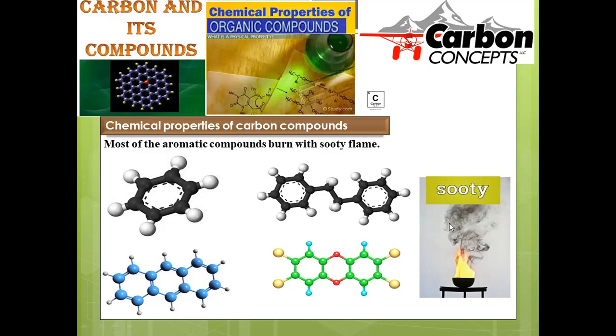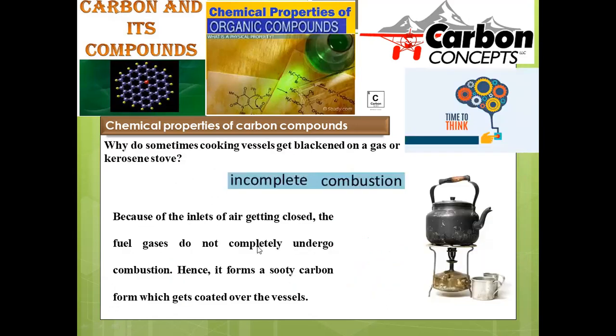So sooty flame generation is the characteristic property of aromatic organic compounds. If you are getting such soot over the flame, you can clearly identify the given compound is aromatic in nature. It's the simplest test to identify whether the compound is aromatic or aliphatic. This is a system where a large number of carbons are consolidated into the aromatic compound. That's why, while burning, it gives the sooty flame, so you can clearly identify this is an aromatic system.